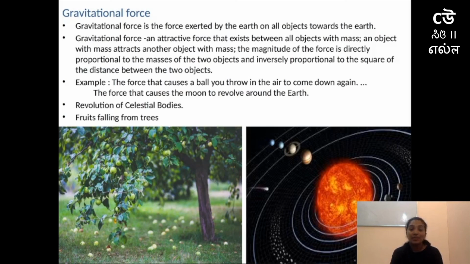Gravitational force is a force exerted by earth on all the objects, which will only attract. That is, gravitational force is an attractive force. And all these three are examples of non-contact force. Non-contact force is a force exerted by an object even though the objects are not in direct contact with each other. This is about types of force.